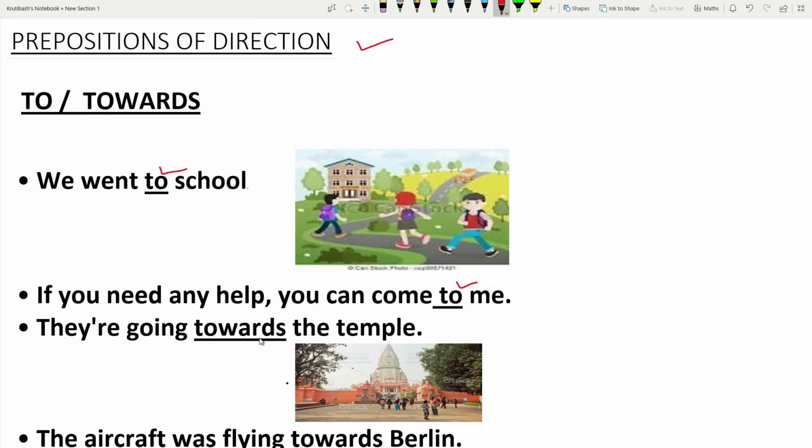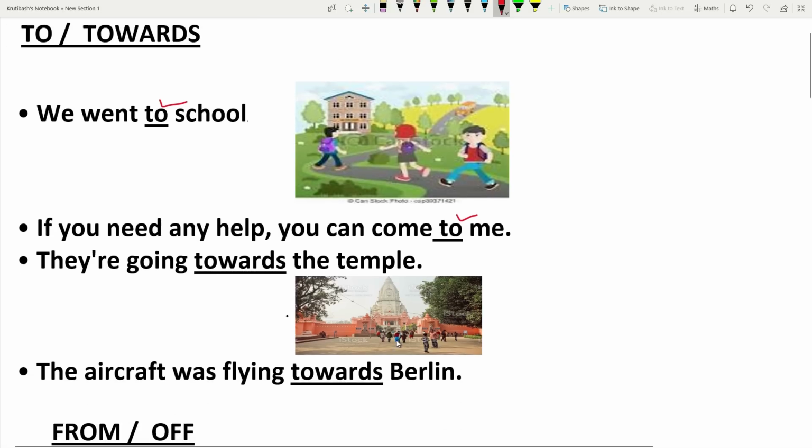They are going towards the temple. What does it show? In the direction of. The aircraft was flying towards Berlin. Towards shows in the direction of Berlin.